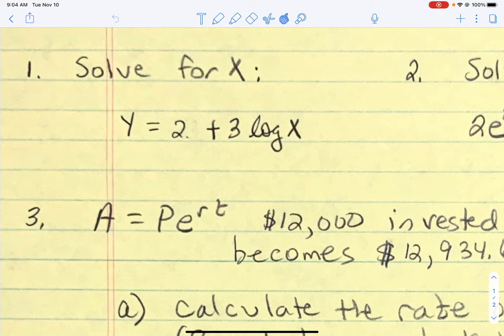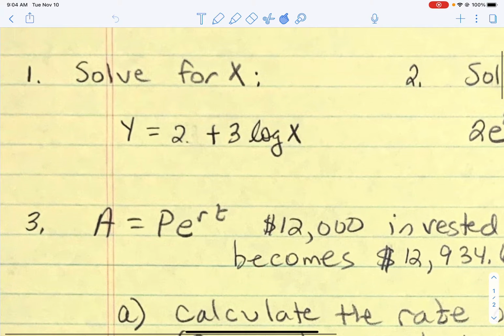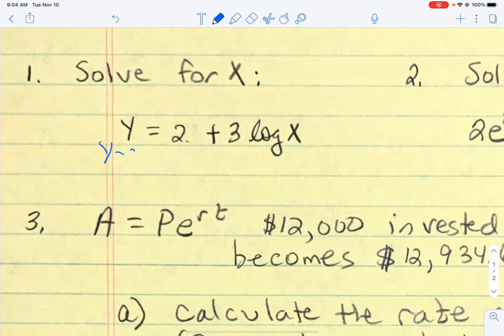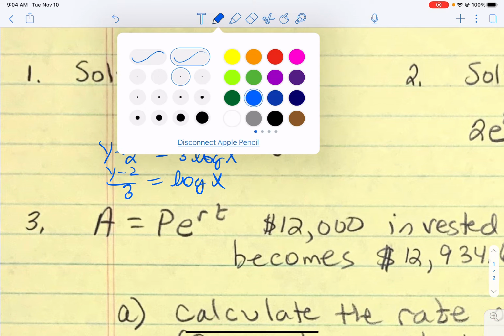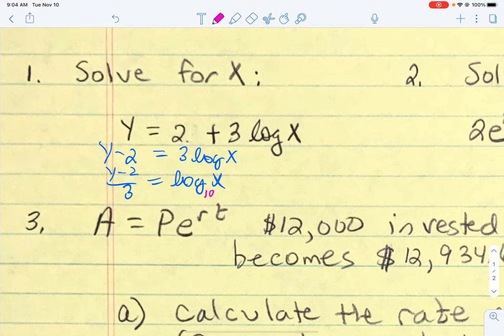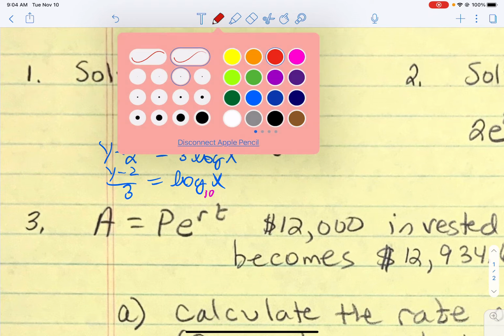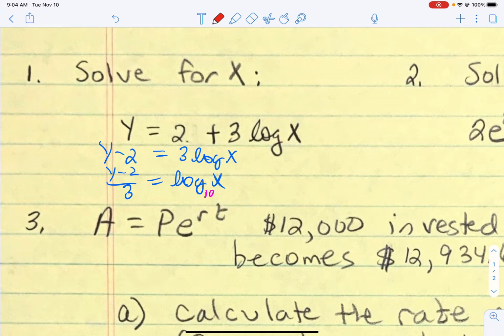So our goal is to rearrange this equation. So let's subtract 2 from both sides. And then to get that logarithm completely alone, let's divide by 3. Now we're going to do what we have done in the past. We're going to identify the base, the number, and the power, and we're going to put it in exponential form.